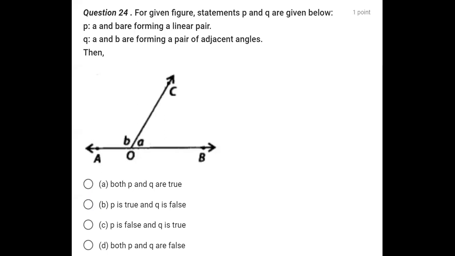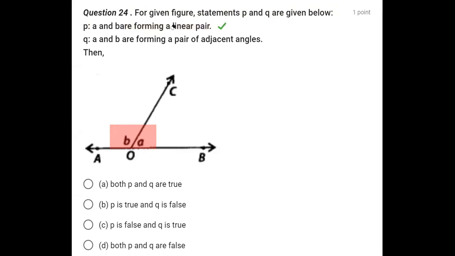In question number 24, it says for the given figure, the statements P and Q are given below. Statement P says that A and B are forming a linear pair. Check here. Angle A and angle B are adjacent angles, and you can also find that the sum of these two angles is giving a straight angle, that is 180 degrees. So statement P is correct.